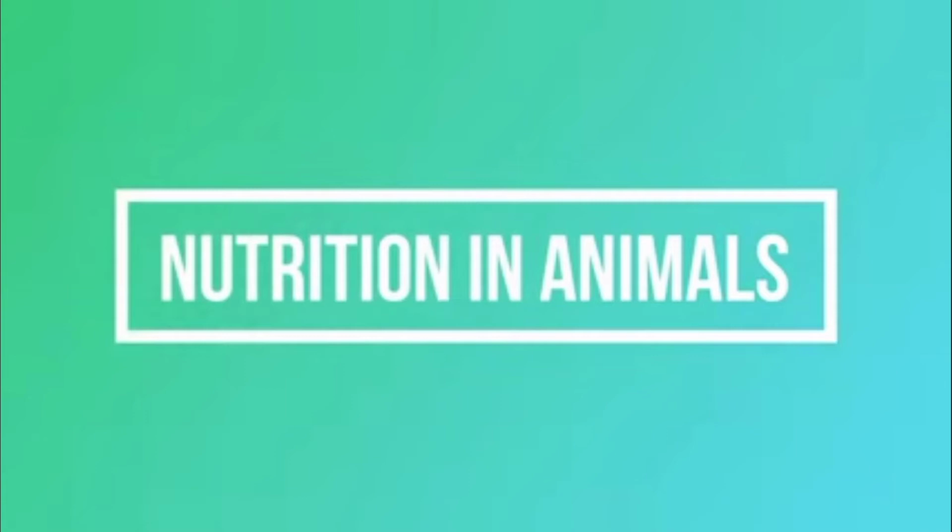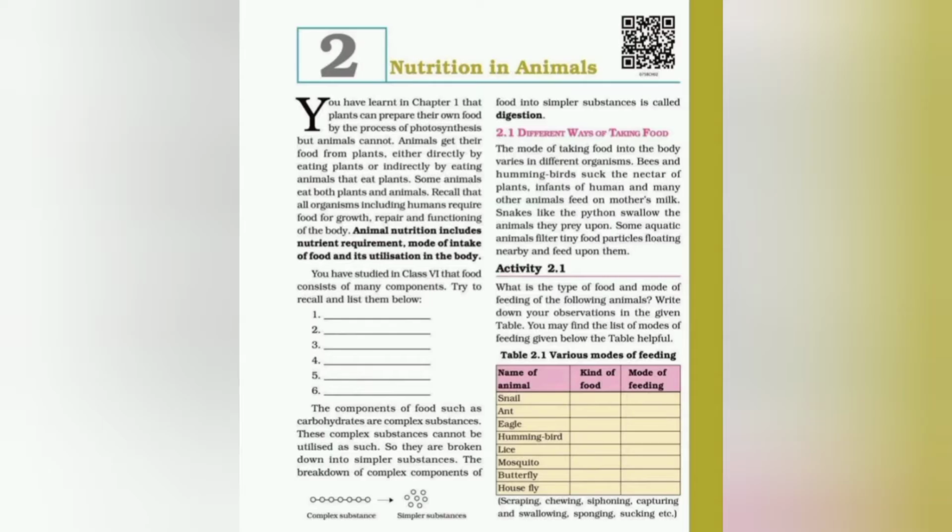So students, now we are starting our chapter 2, that is nutrition in animals. According to your textbook, animal nutrition includes nutrient requirement, mode of intake of food and its utilization in the body. And you have studied in class 6 that food consists of many components like carbohydrates, proteins, vitamins, fats, minerals and water.